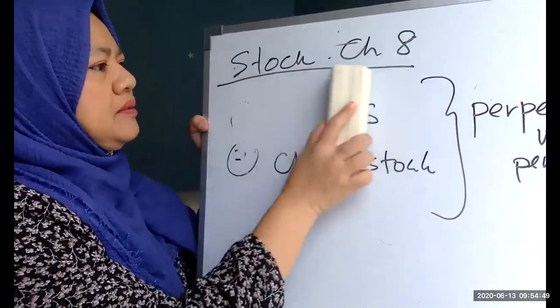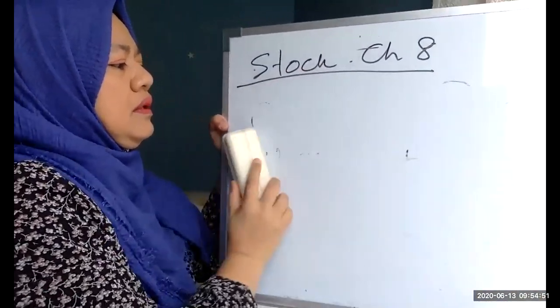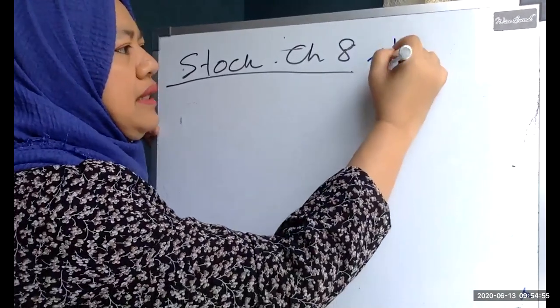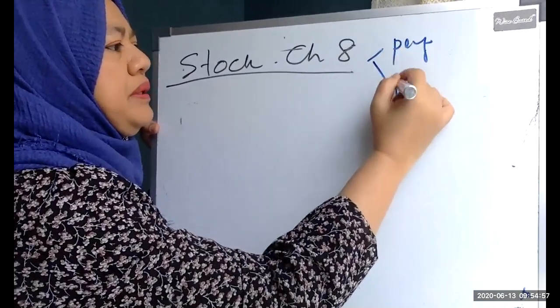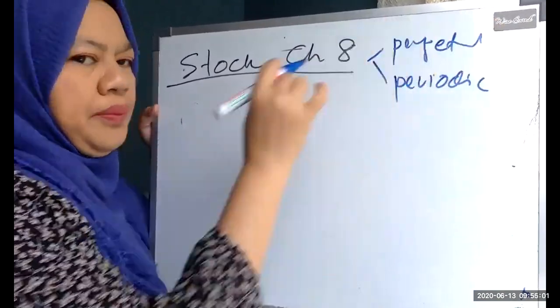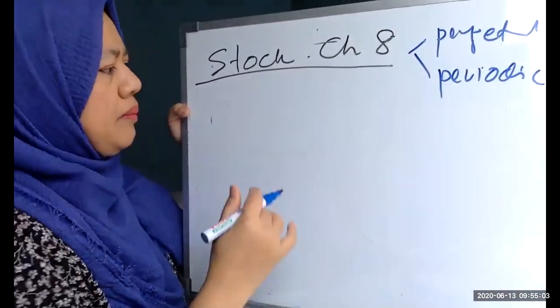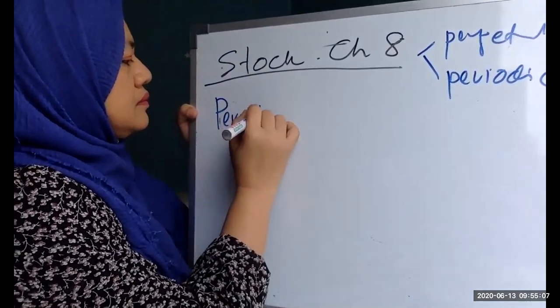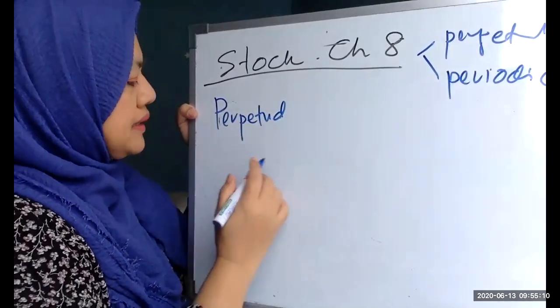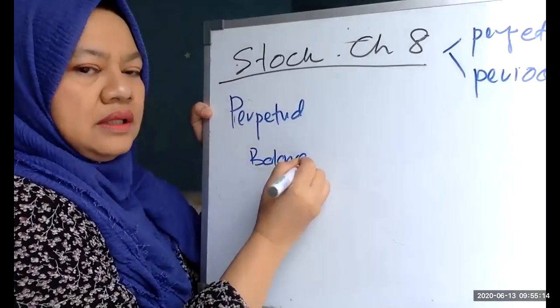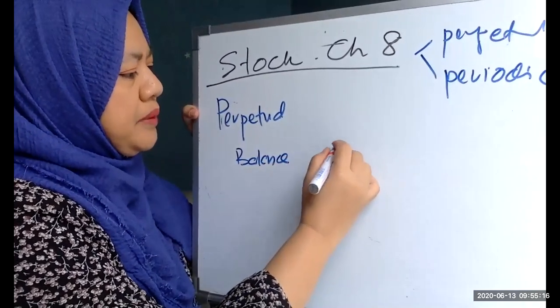Under perpetual, it depends on the question, whether they want the perpetual or the periodic. Okay, when you talk about perpetual, number one, what you do is you have the opening balance of the stock, and then any purchase.